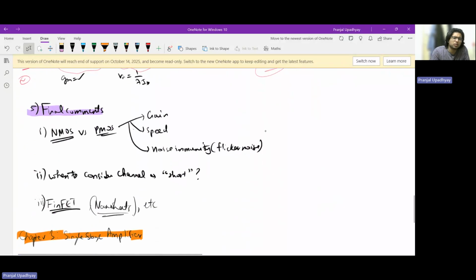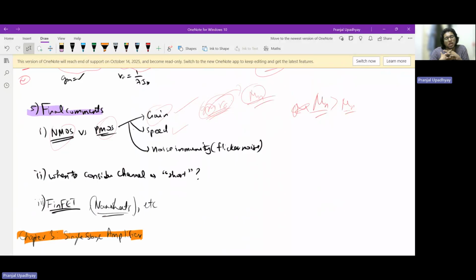Some final comments are to be made. What is the performance of NMOS versus PMOS? NMOS offers higher gain, and it has higher speed. Why higher gain? I think you already know that this is the intrinsic gain of the device. So what is GM dependent on? Mu n. And we know that the mobility of an n-channel device is much, much more than a p-channel device. The deeper explanation is that hole mobility is less and electron mobility is high.